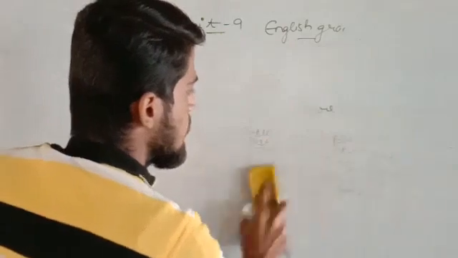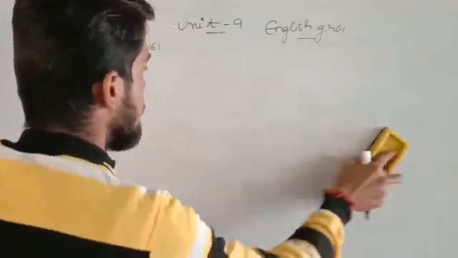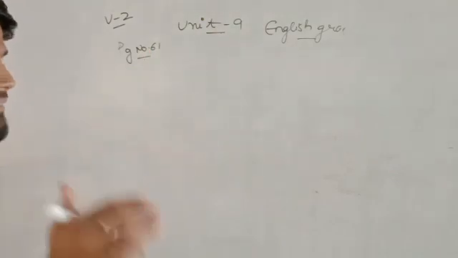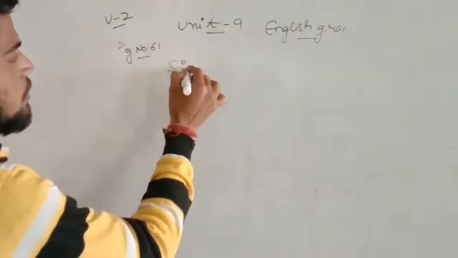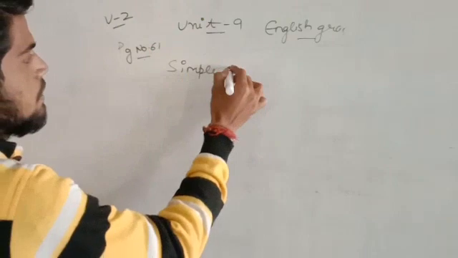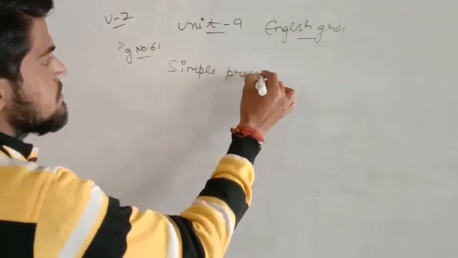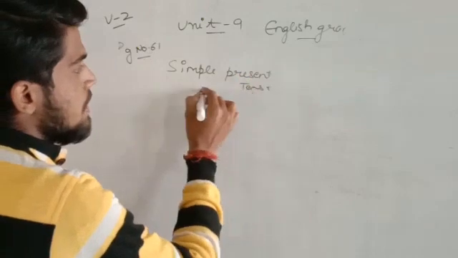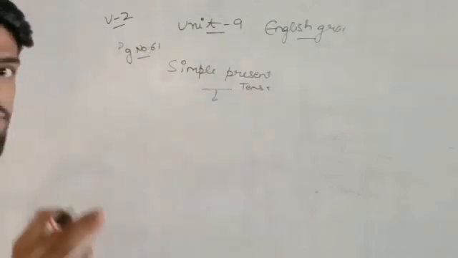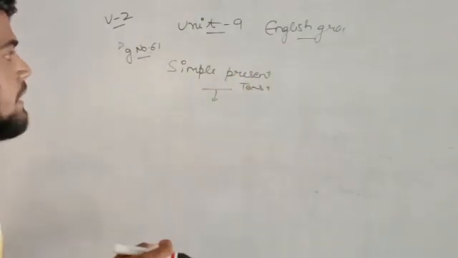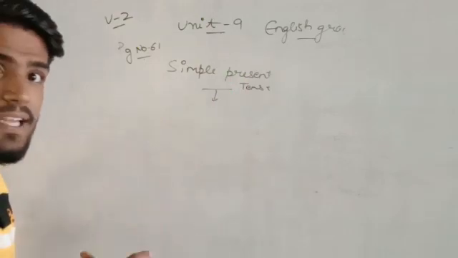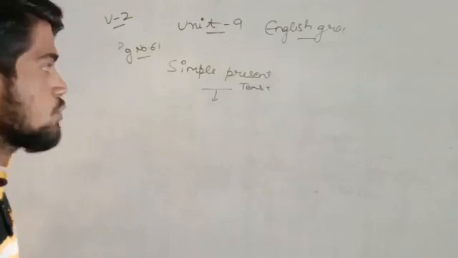For this you have to take out your page number 61. I am talking about simple present tense, nothing else. If I want to convert active voice into passive voice, what do I have to do?